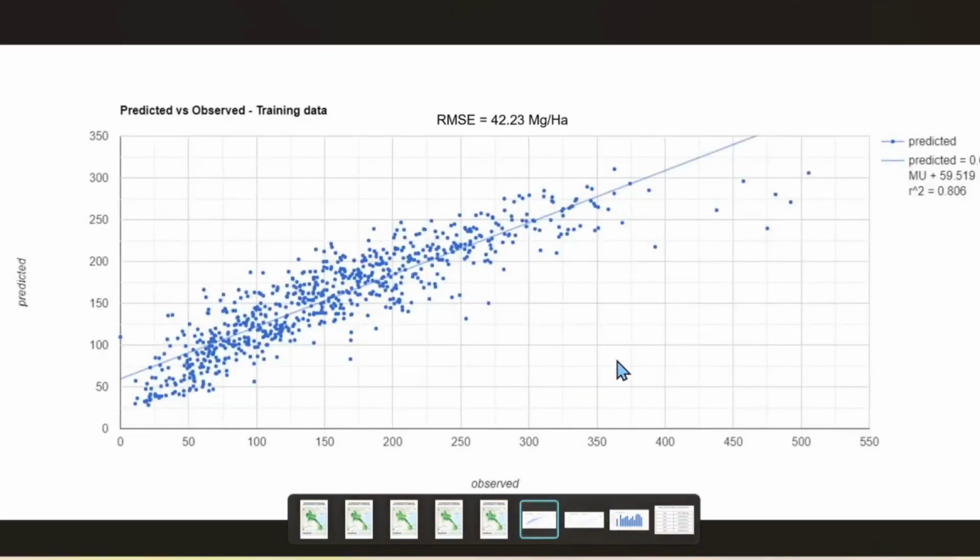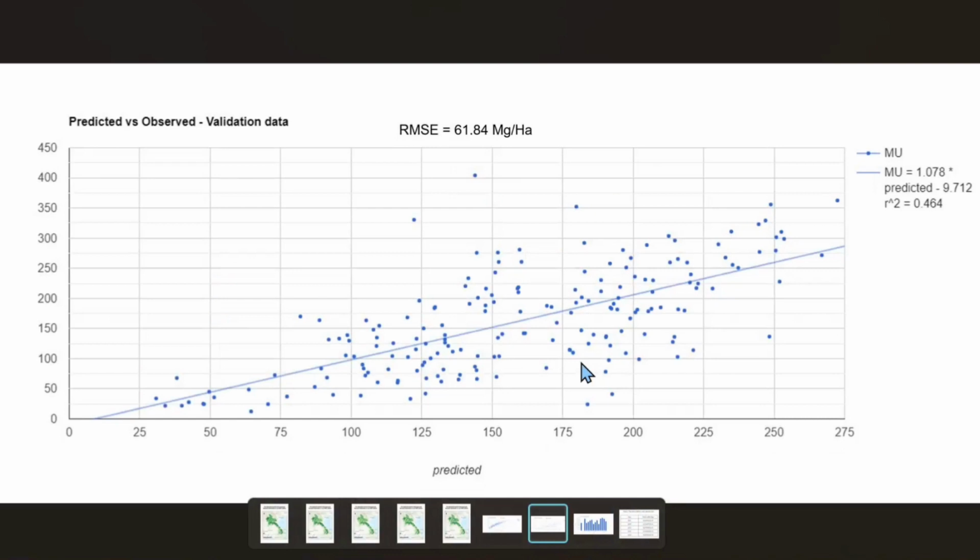So in terms of accuracy, the model has a reasonably robust fit, showing a nonlinear correlation, particularly in the lower biomass intervals. However, the performance of the model degraded when the model was validated with the validation data. So it indicates the ability of this model to generalize to independent data is limited.